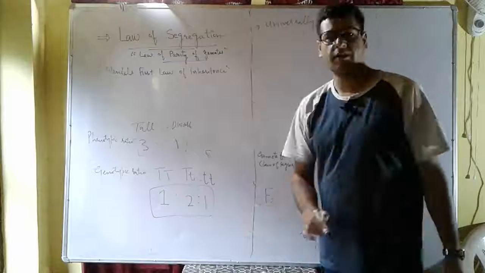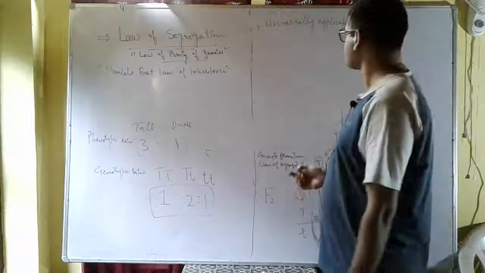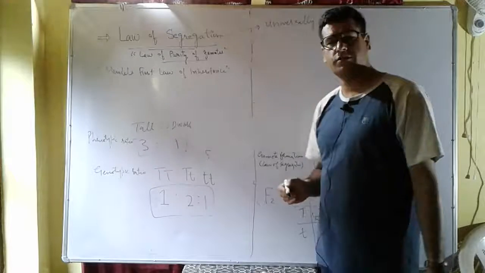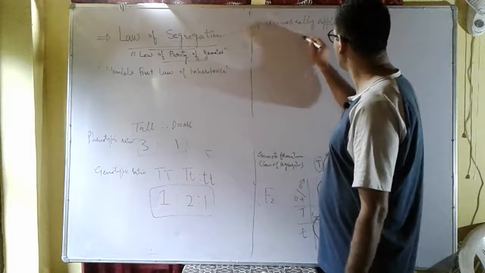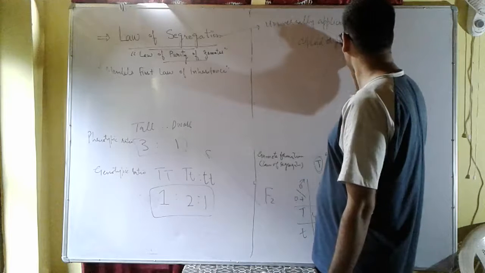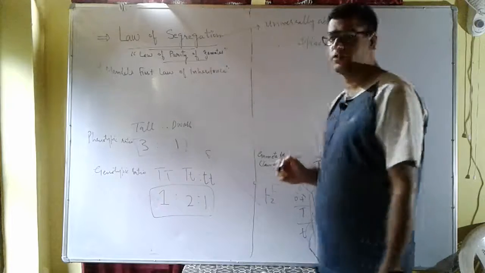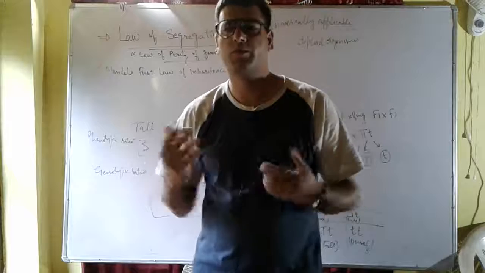That means it is applicable to plants as well as animals. However, this law is applicable to all diploid organisms which form haploid gametes by means of meiosis to reproduce sexually.